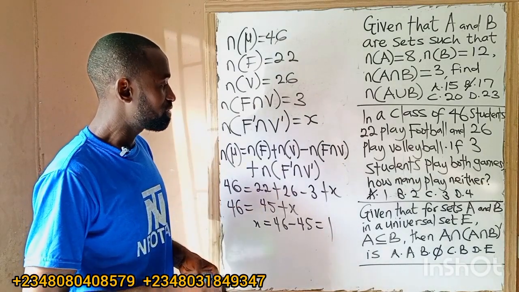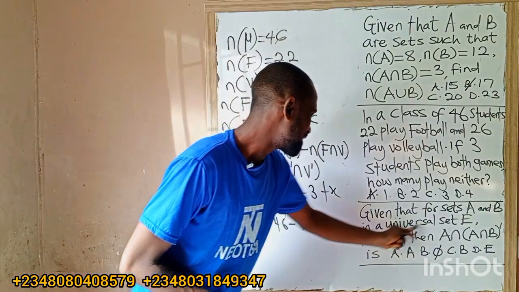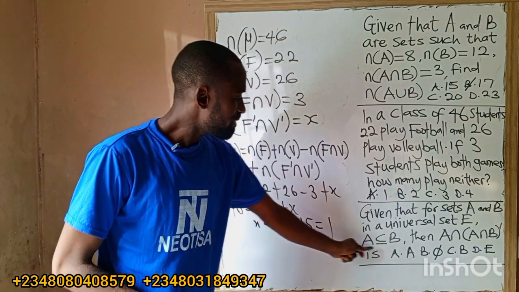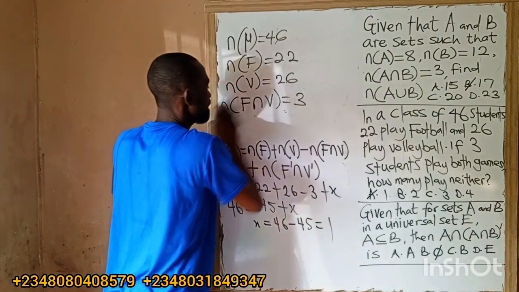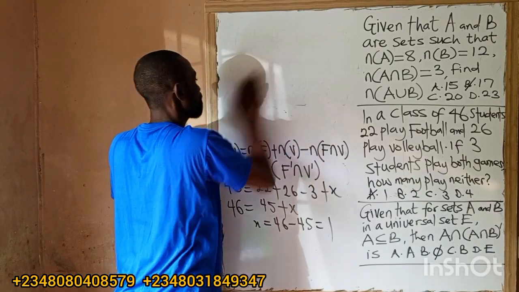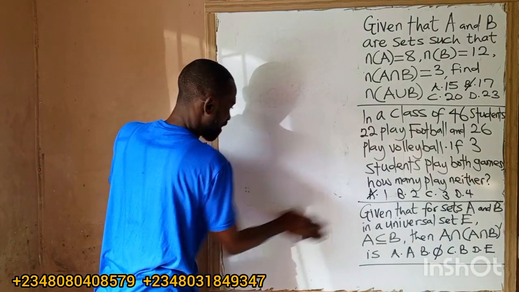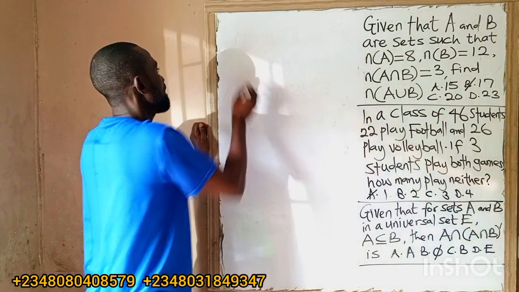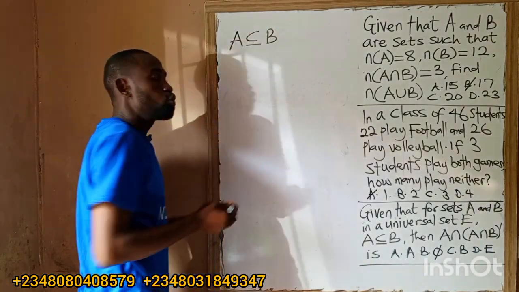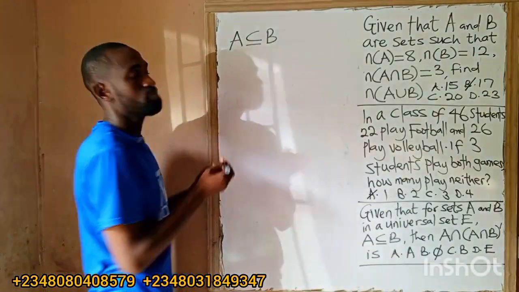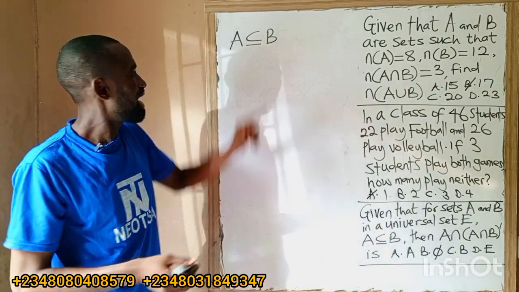Given that for sets A and B in a universal set E, A is a subset of B. This is the symbol for subset. Now, class, what is a subset? A subset is a set that is found in another set. Let me quickly explain this before I answer that question. If they say A is a subset of B, two conditions are attached to this.